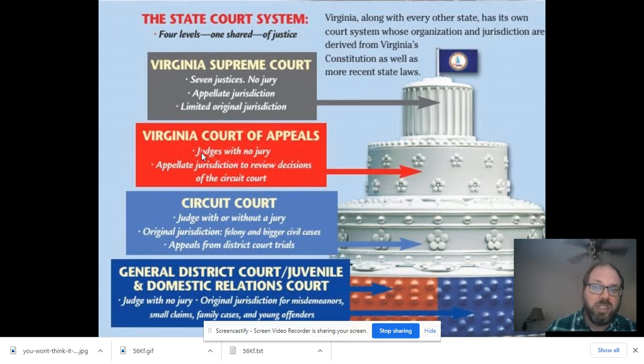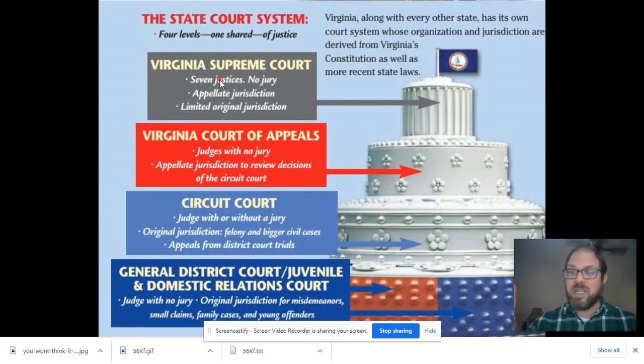There are judges, but no jury in an appeals court, remember, and it has appellate jurisdiction to review decisions from circuit court. And that's everything I need you to know about Court of Appeals. The only kind of jurisdiction that the Court of Appeals has is appellate jurisdiction. Our top court in the state of Virginia is the Virginia Supreme Court. There are 7 justices, no jury.